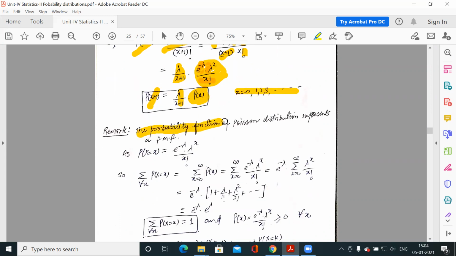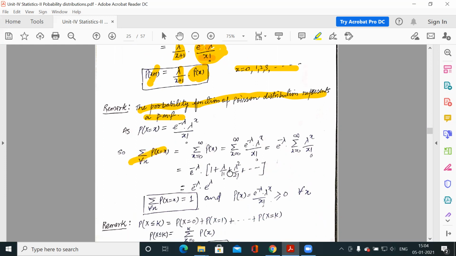Now the probability function of Poisson distribution represents a PMF, probability mass function. What are the conditions for a function to be a PMF? There are two conditions. One is that it is non-negative, and the other is that the sum of all possible probability values must be 1. So the sum of all probabilities, x from 0 to infinity, because we have a very large number of trials in a Poisson distribution.